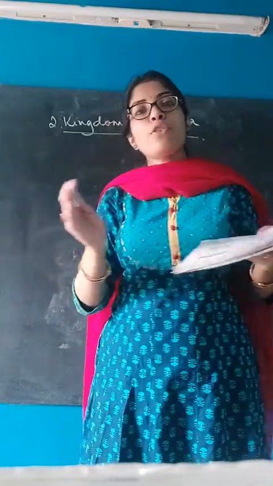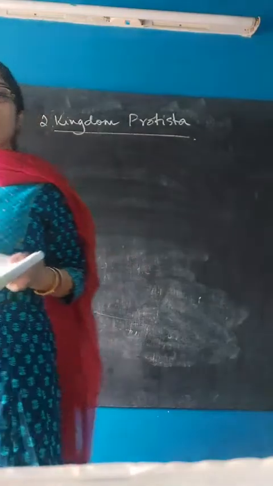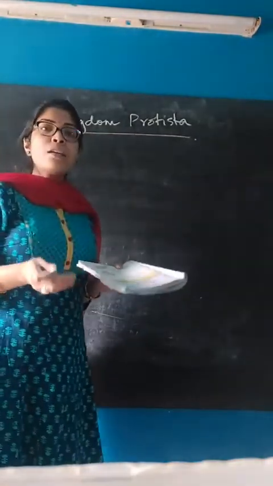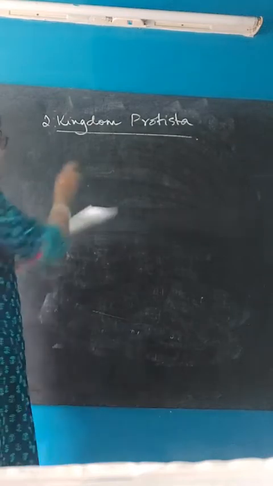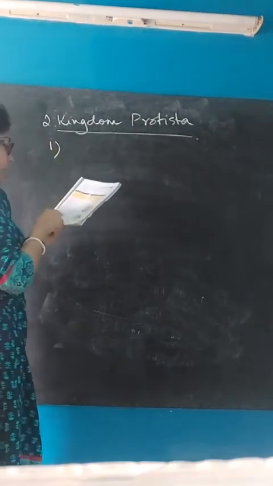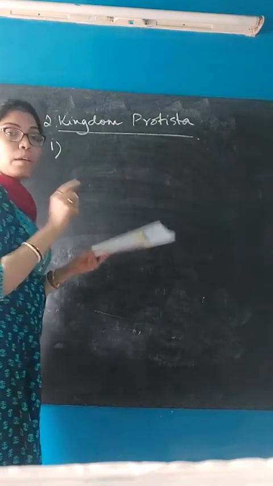All prokaryotes were under Monera, but under Protista, these organisms are unicellular, yes, but they are eukaryotes. First characteristic, they are unicellular and colonial eukaryotes, mostly aquatic, forming plankton.